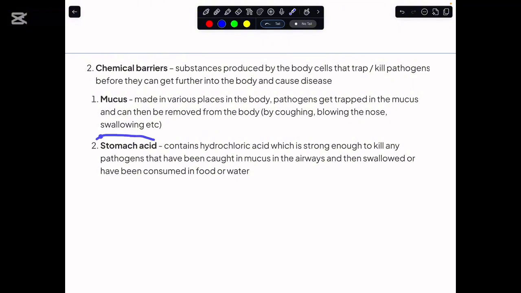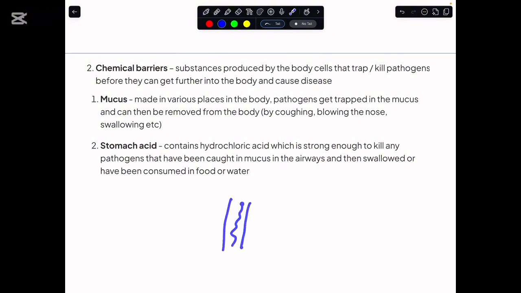And as I've said above, the stomach acid is produced in the stomach. It is hydrochloric acid, having a very low pH. This hydrochloric acid is strong enough that it would kill any of the pathogens that have been caught in the mucus of the airways. You know that we have the trachea here.